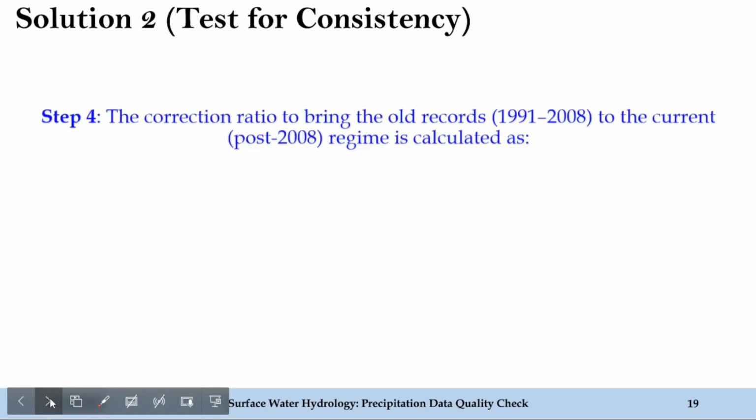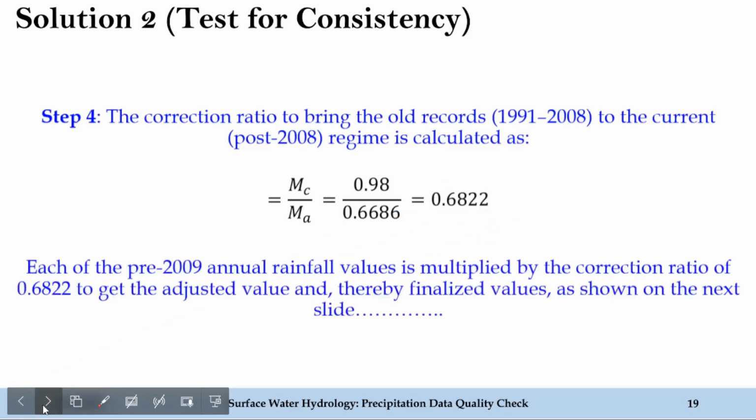So let's see what we have to do after obtaining these two values. In step 4, the correction ratio to bring the old records, that is 1991 to 2008, to the current record, that is post 2008, is calculated as the ratio between these two slopes, that is MC divided by MA. So 0.98 divided by 0.6686, which we obtained as 0.6822. Okay, so we now have the correction ratio, which is nothing but MC upon MA.